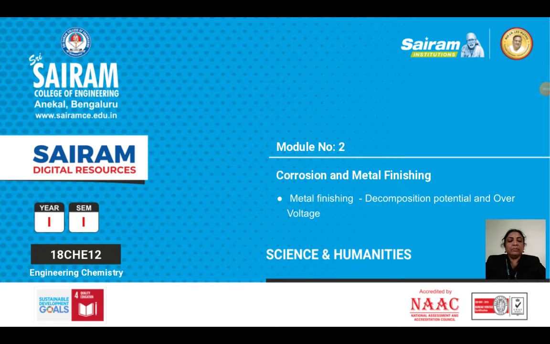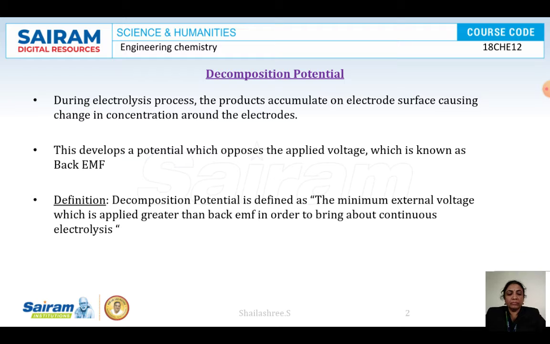Hello friends, we are in module number 2, discussing the metal finishing chapter, and in this session we will be discussing decomposition potential and over voltage. We started the metal finishing chapter and have discussed what metal finishing is and its technological importance. The process of metal finishing is electrolysis. There are three important factors which govern the rate of electroplating: polarization, decomposition potential and over voltage.